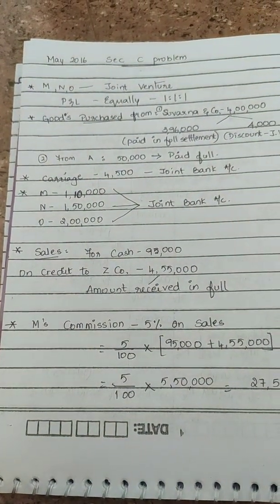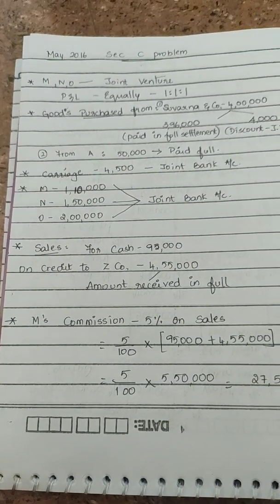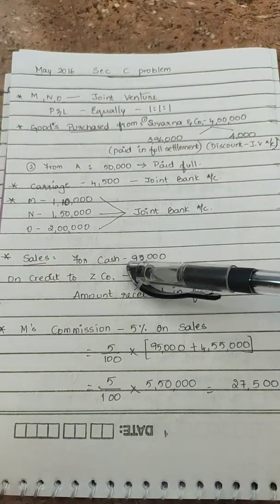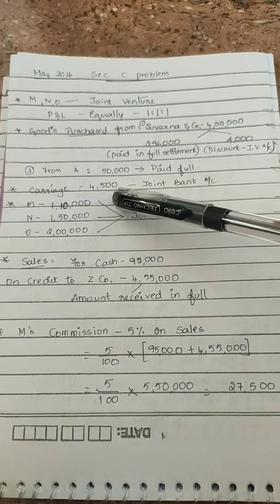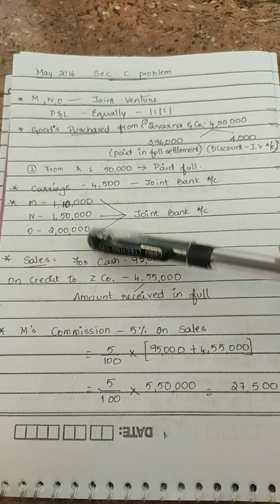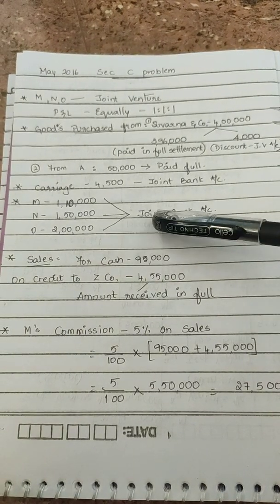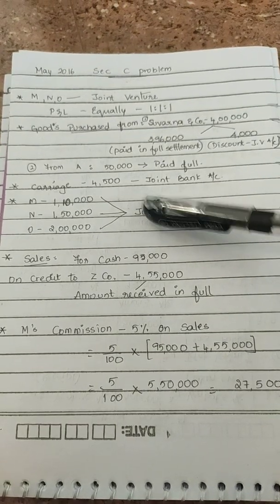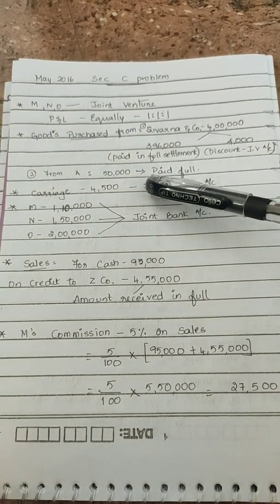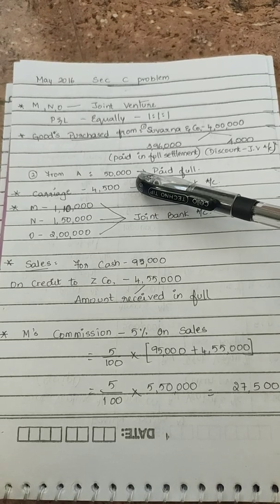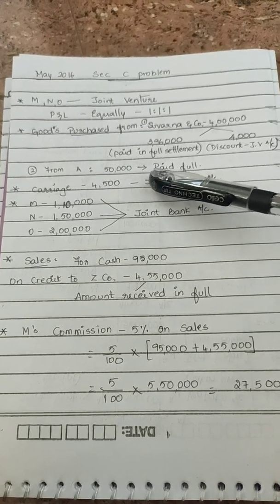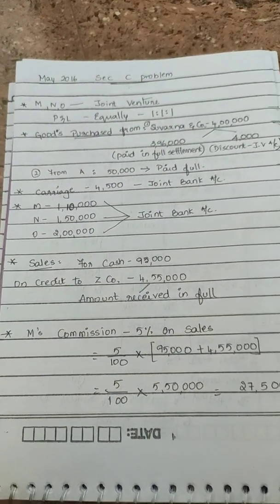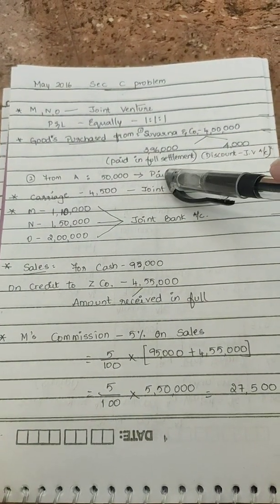Then they say M contributes 1,10,000, N contributes 1,50,000 and O contributes 2 lakh, which are all deposited into the joint bank account. Then they paid 50,000 to Mr. A. So 50,000 was what was due from A, and it has been paid to him in full settlement. So there's no discount. Whatever was due was paid.